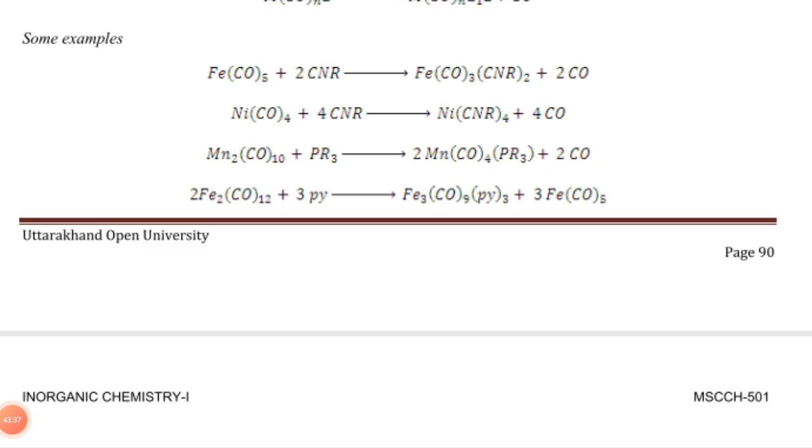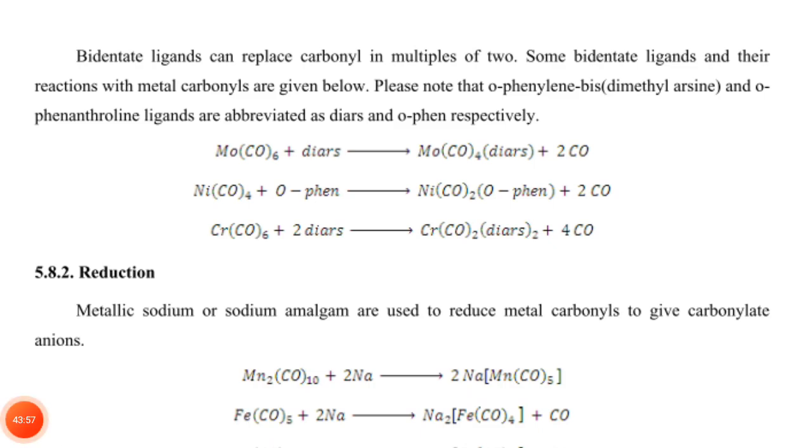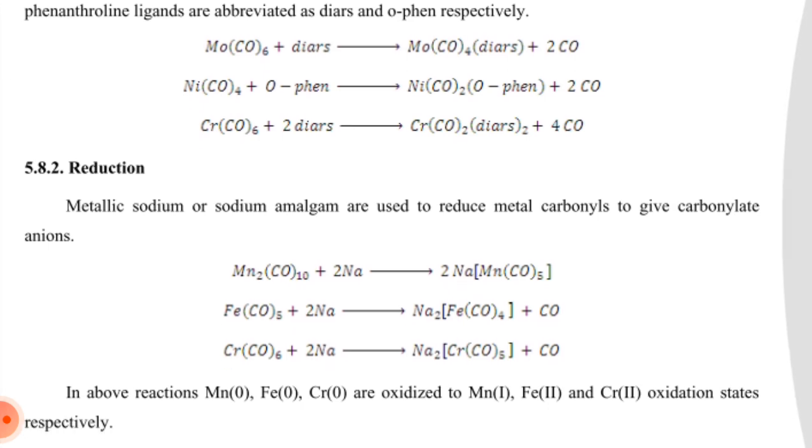Mn2(CO)10 reacts with 4 PR3 to form 2 Mn(CO)4PR3 and 2 carbon monoxide. Fe2(CO)12 reacts with 3 pyridine. We get Fe3(CO)9Py3 and 3 moles of Fe(CO)5. Bidentate ligands can replace carbonyls in multiples of 2. Some bidentate ligands and their reactions with metal carbonyls are given below. Please note that o-phenylenebis(dimethylarsine) and orthophenanthroline ligands are abbreviated diars and o-phen respectively.